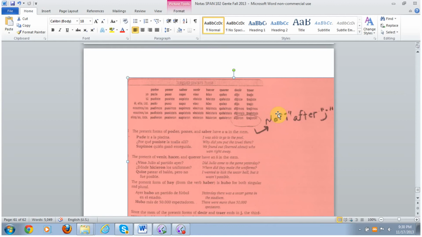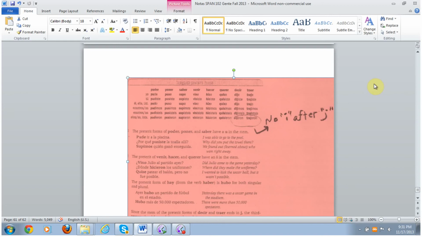Here are some other highly irregular verbs in the preterite, but they too follow that ending: the yo with the E, the tú with the ISTE, the él y usted with that final O, the nosotros with the IMOS, the vosotros with the ISTEIS, and the ellos, ellas, ustedes with the IERON. Do note that with hacer, the third person singular is hizo. You have to memorize that separately.